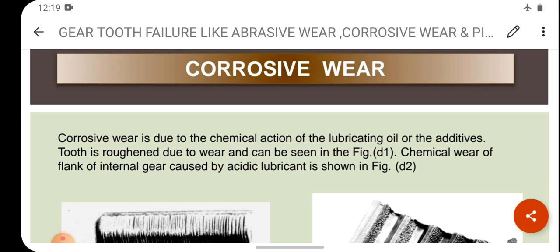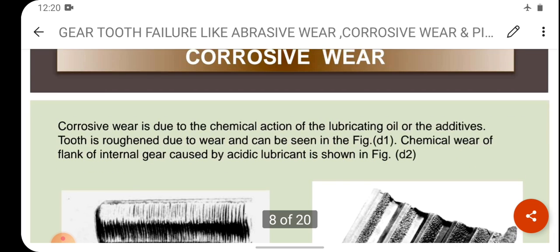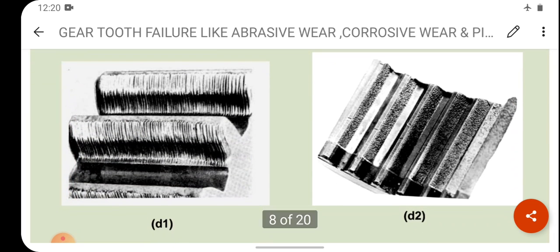Chemical wear of the flanks of internal gear caused by acidic lubricant is shown in figure number D2. So corrosive wear is due to the chemical action of the lubricating oil or the additives. So this is known as corrosive wear. See this diagram, that is figure number D1 and that is figure number D2. This is the example of corrosive wear.